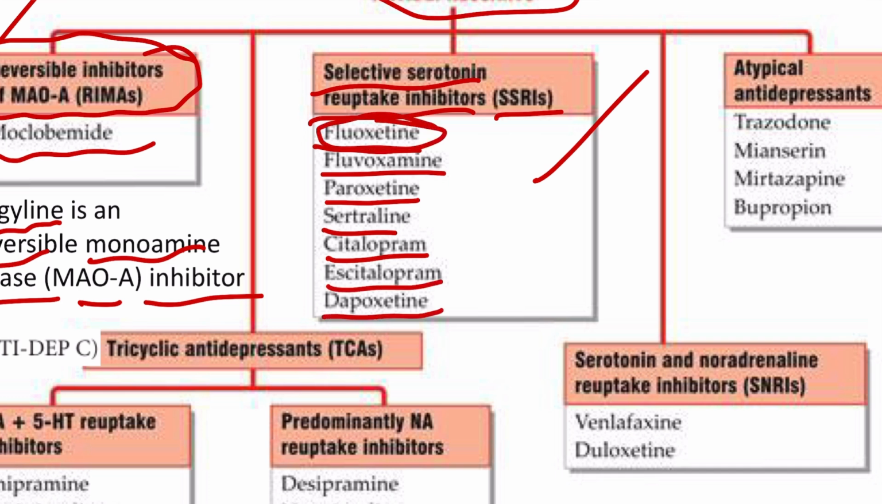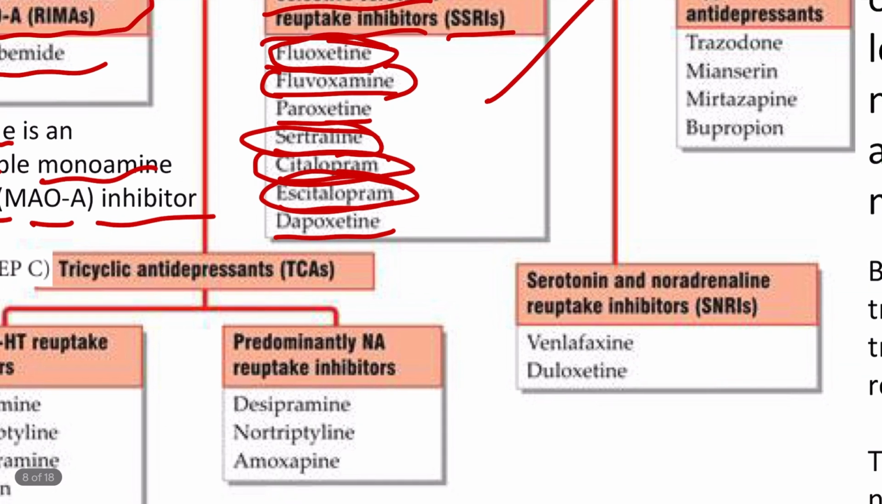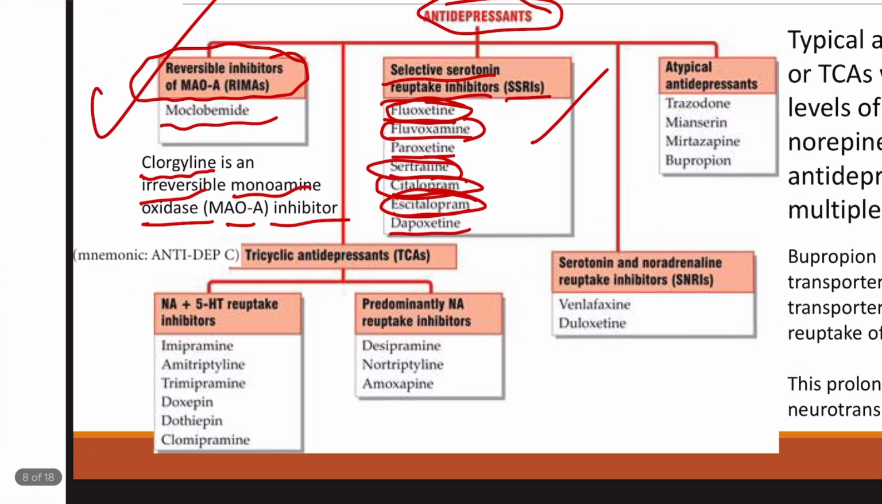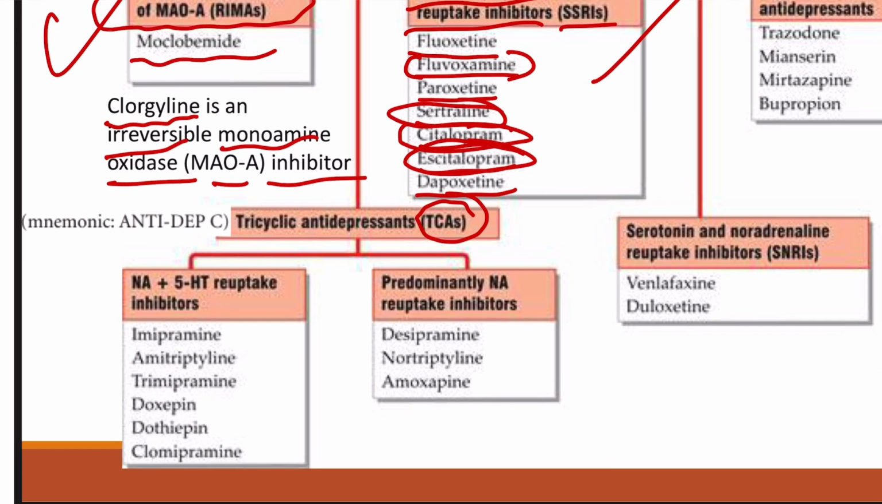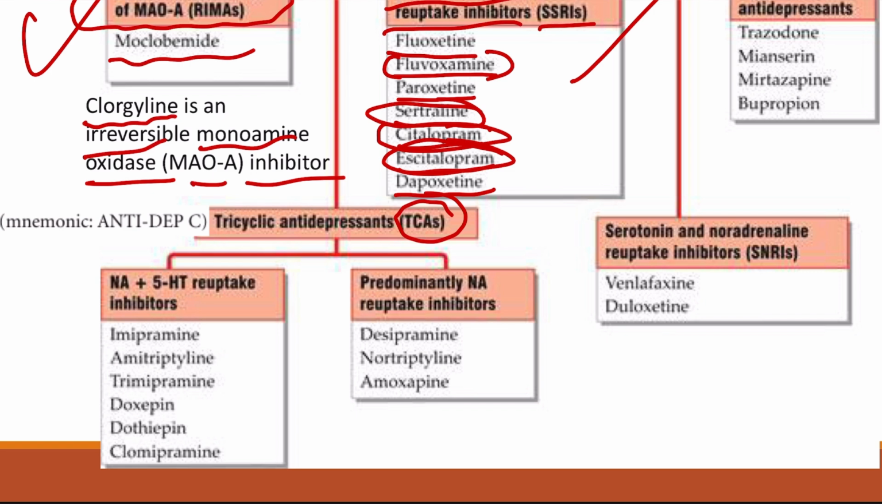Fluoxetine, definitely you have to remember this, then fluvoxamine, then citalopram, escitalopram, sertraline, all these drugs have to be remembered. Then we have the next class, that is TCAs, tricyclic antidepressants. For this we have two different types of TCAs, one which inhibits the noradrenaline and the serotonin reuptake, that is, it is going to inhibit the reuptake of noradrenaline and serotonin.